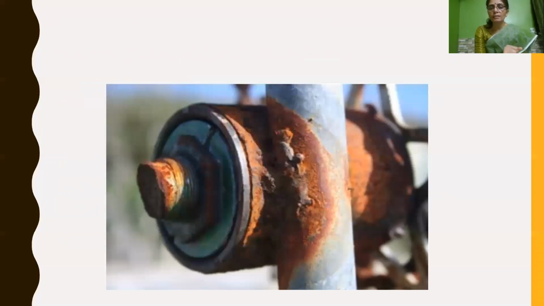And by seeing this, you can see the rusting of iron. Iron is a metal. When it reacts with moist air, that is, it reacts with air, that is oxygen, in the presence of water, it forms rust, that is nothing but iron oxide, a metal oxide. Isn't it? Iron is a metal. When it reacts with oxygen, the oxide of that metal is formed, a metal oxide. Name the metal oxide present here: iron oxide. So iron oxide or metal oxides are basic in nature.